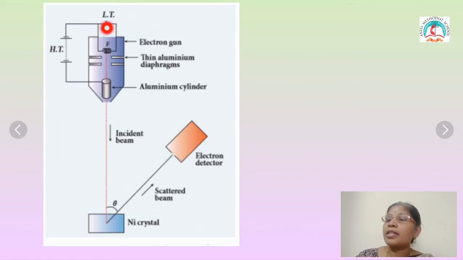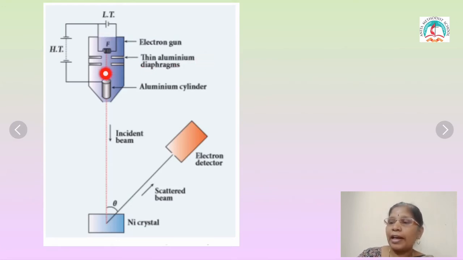You see here, this F is a filament. The filament is connected to the low tension battery. Due to thermionic emission, the filament is heated. If the filament is heated, the electrons are emitted from the filament. Now see, the aluminium cylinder is an anode. This anode and cathode are connected to the battery. The electrons emitted from the filament pass through the aluminium diaphragms.